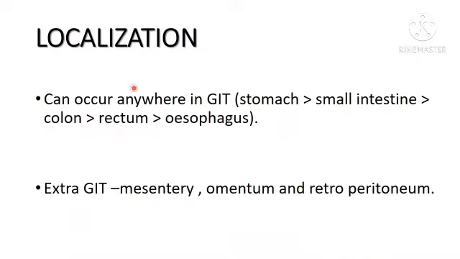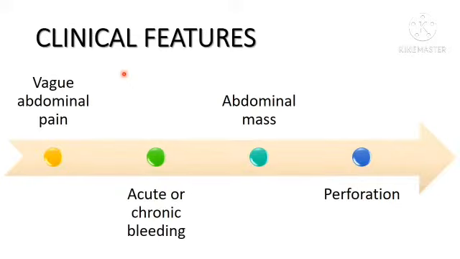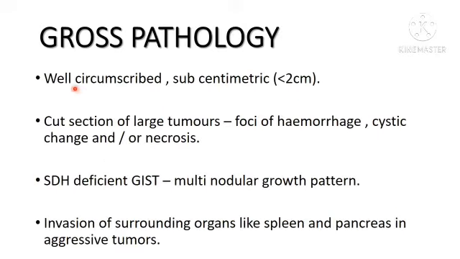It can occur anywhere in the gastrointestinal tract. Stomach is the most common site, followed by small intestine, colon, rectum and esophagus. Extragastrointestinal GIST occurs in mesentery, omentum and retroperitoneum. The common clinical findings are vague abdominal pain, acute or chronic bleeding, abdominal mass or perforation.